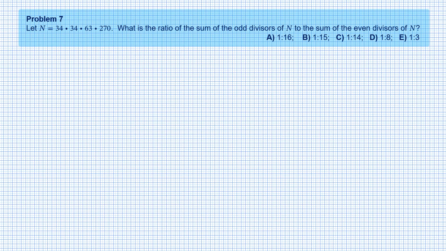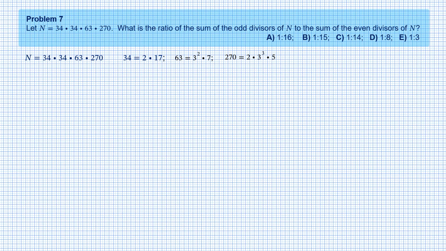It looks like someone started factorizing number n but was distracted and didn't complete it. So let's complete the factorization. We have 34 is 2 times 17, and this number repeats. 63 is 9 times 7, or 3 squared times 7. Finally, 270 is 27 times 10, which can be written as 2 times 3 cubed times 5.